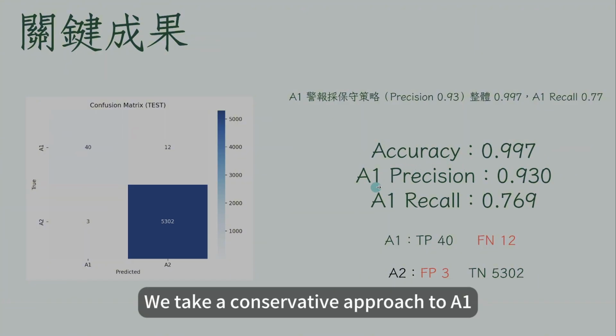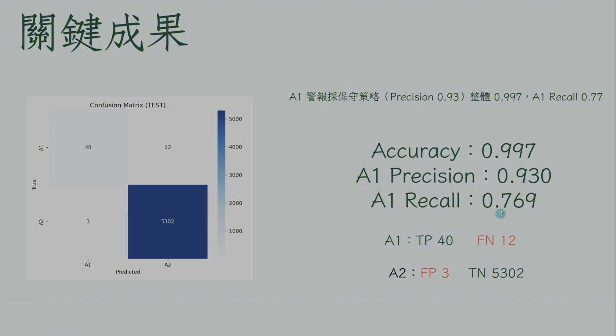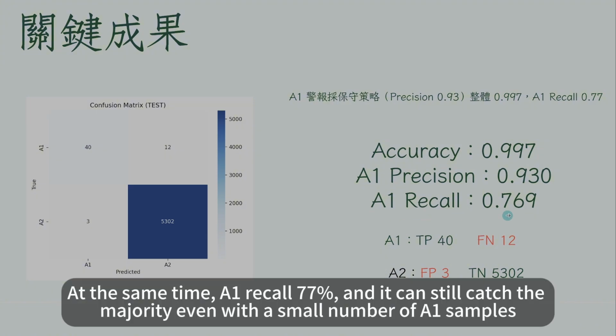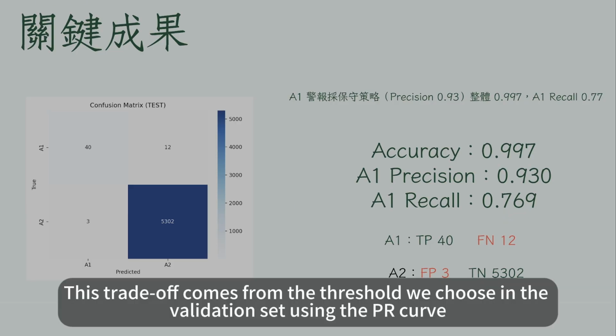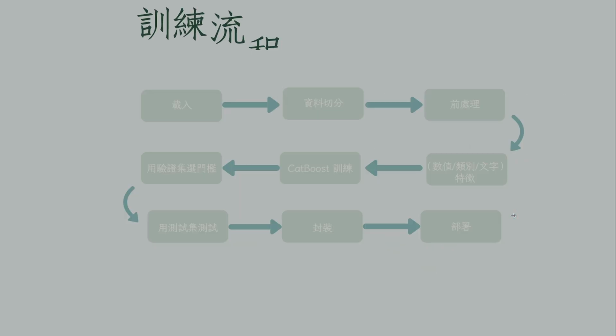We take a conservative approach to A1. The precision of A1 is 93%, which means that most of the A1 alarms are correct. At the same time, A1 recall is 77%, and it can still catch the majority even with a small number of A1 samples. This trade-off comes from the threshold we choose in the validation set using the PR curve. The purpose is to keep the A1 alarm from ringing falsely.